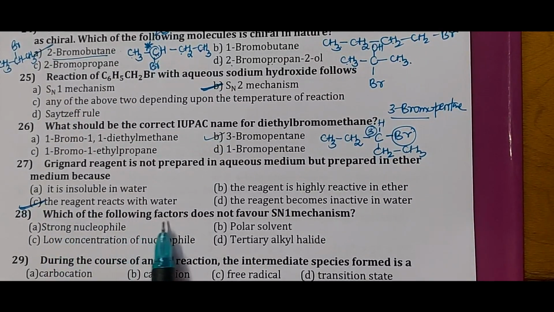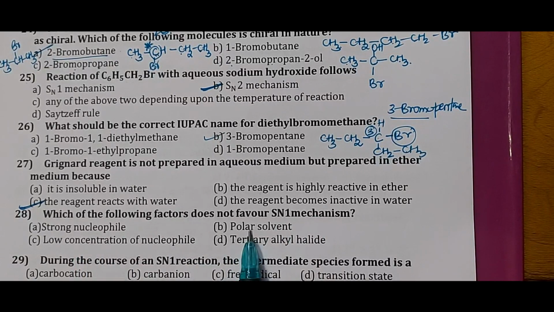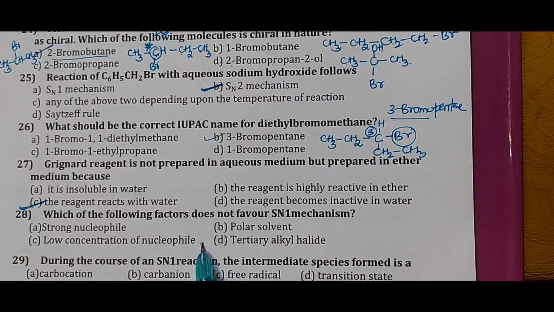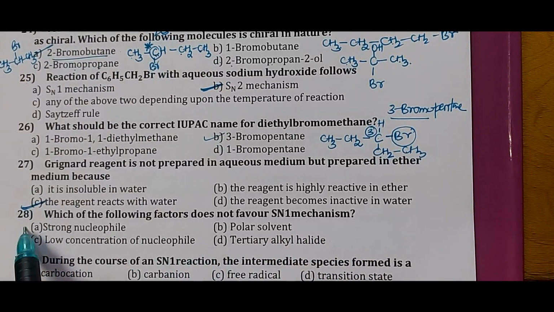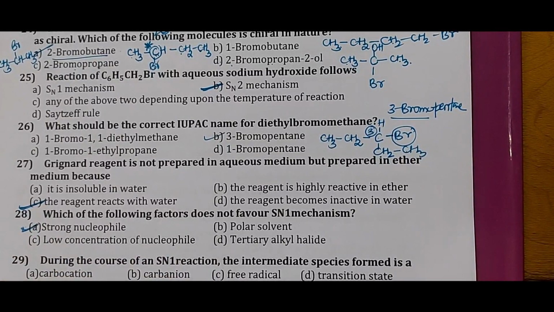Question number 28. Which of the following factors do not favor the SN1 mechanism? Strong nucleophile, polar solvent, low concentration of nucleophile, tertiary alkyl halide. A strong nucleophile is not a necessary condition for the SN1 mechanism. The remaining three are required conditions. Hence the correct answer is option A. A strong nucleophile would not favor the SN1 mechanism.